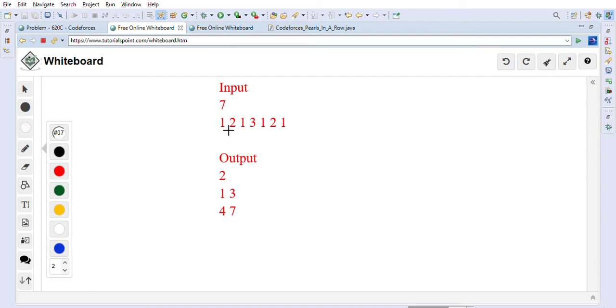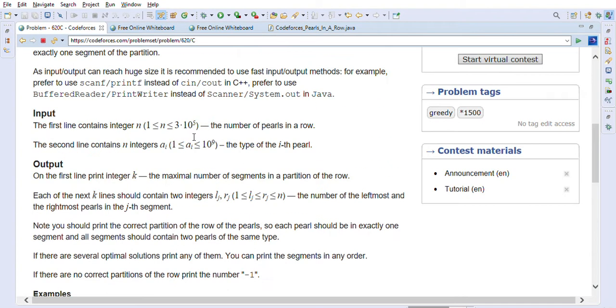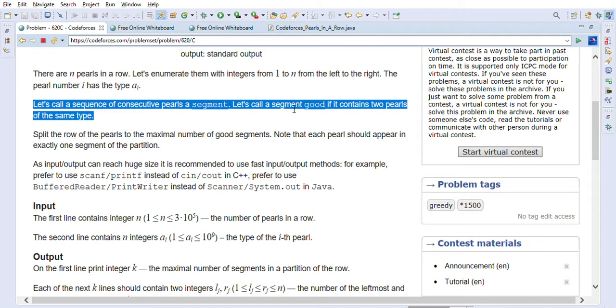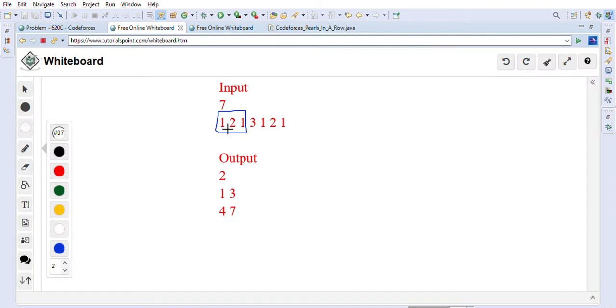For example, this one we can say is one segment, because 1 occurs here and 1 occurs here. That's the segment definition they gave: a sequence of consecutive pearls is a segment, and a segment is good if it contains two pearls of the same type. Now here there are two pearls, 1 and 1, of the same type. So this is one segment, and the remaining part is the other segment, because it also has a repeated type.